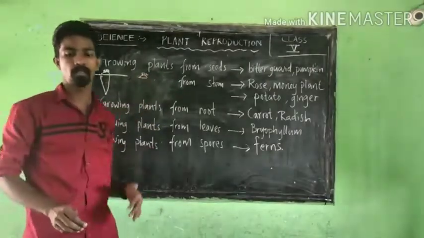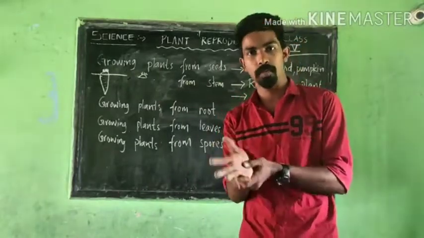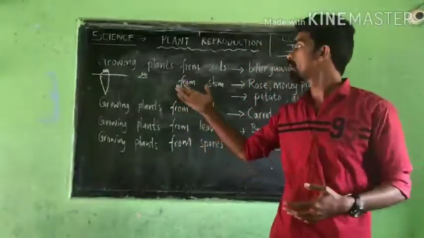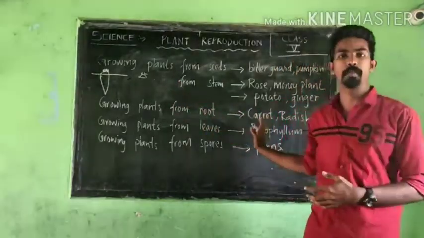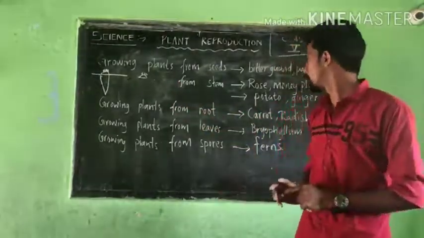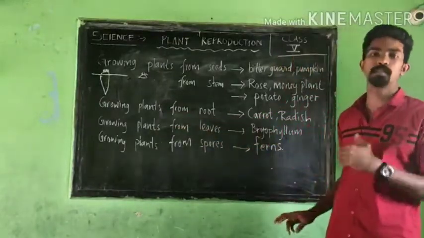Put this topmost portion in the soil, keep it for 2-3 days, and provide enough air, water and so on. Then that carrot or radish will easily become a new baby plant. So that is another good example of growing plants from roots. Carrot and radish are good examples.